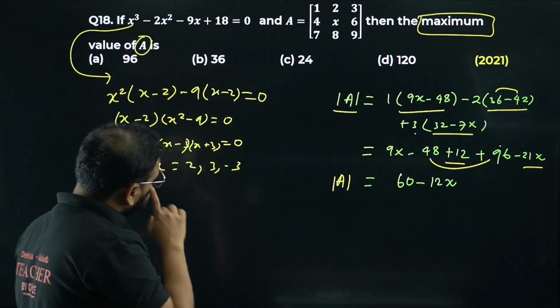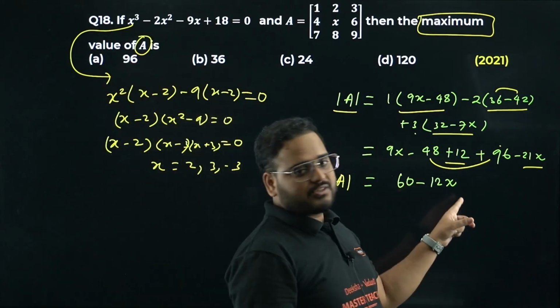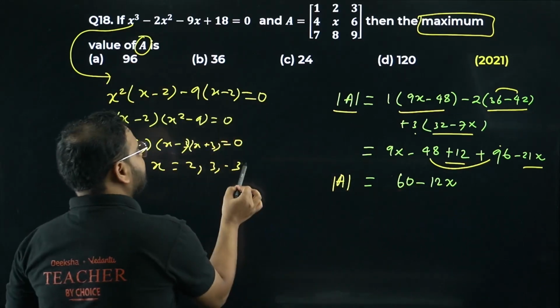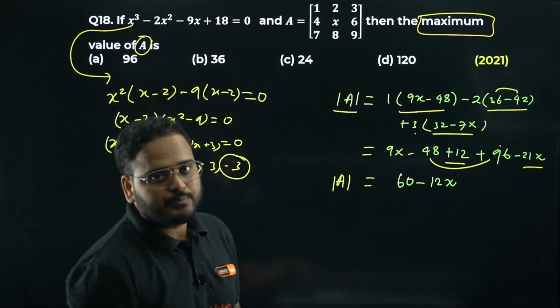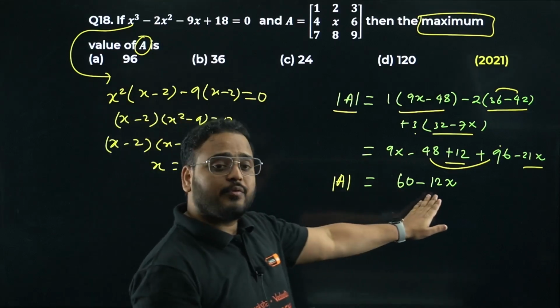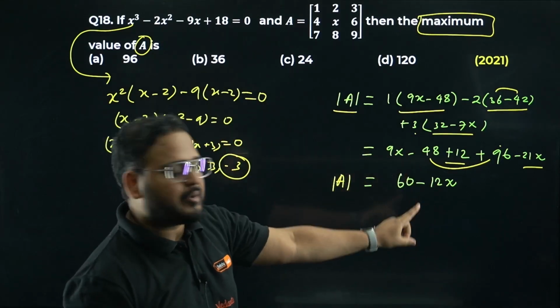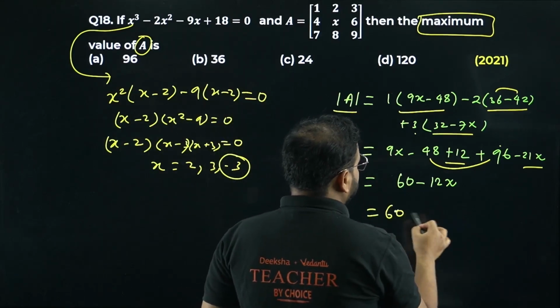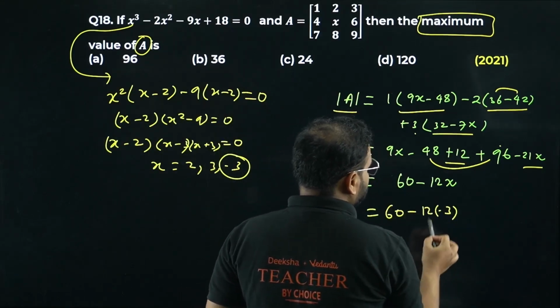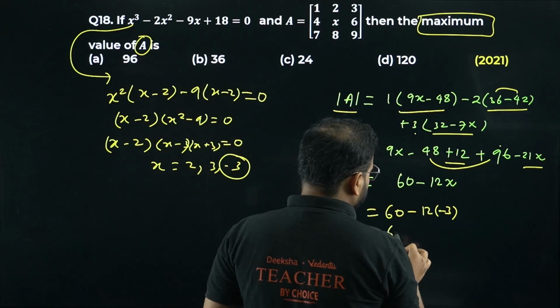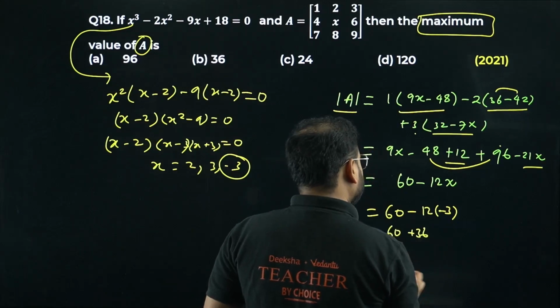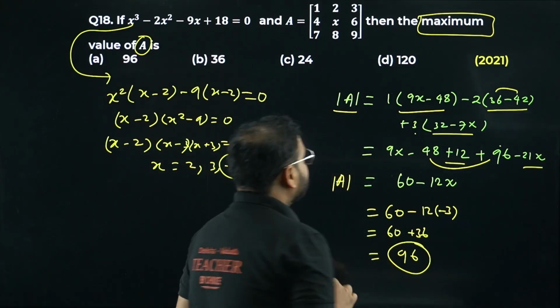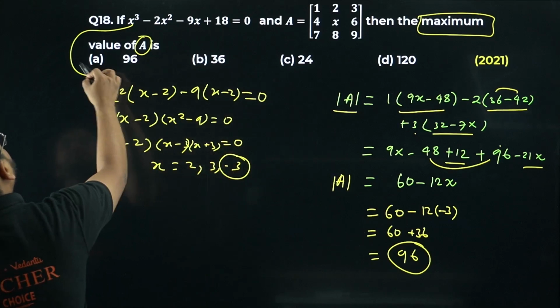So think about it. I have minus 12x, no? So whenever x is negative, then only I can have the maximum value, right? Otherwise you'll have a subtraction over here. But if you take x as negative, what will happen? You get an addition over here. So please check. 60 minus 12 times minus 3 will give me the value 60 plus 36, hence 96. Option A is right.